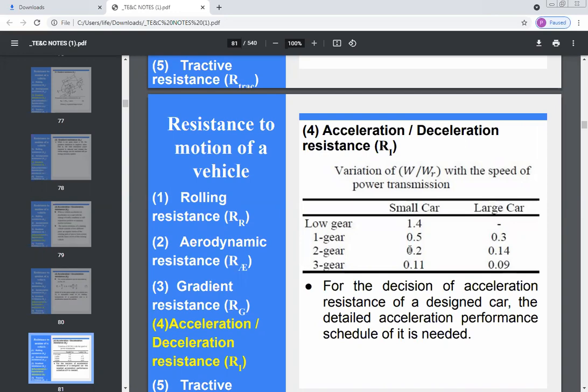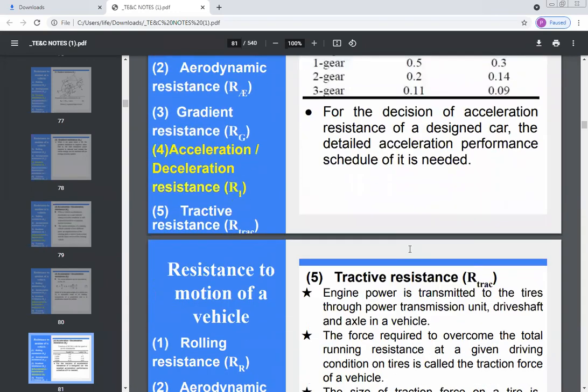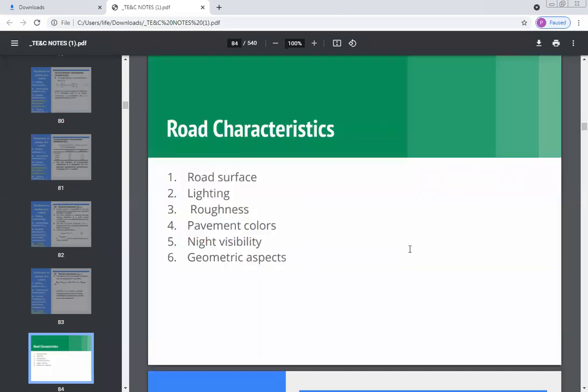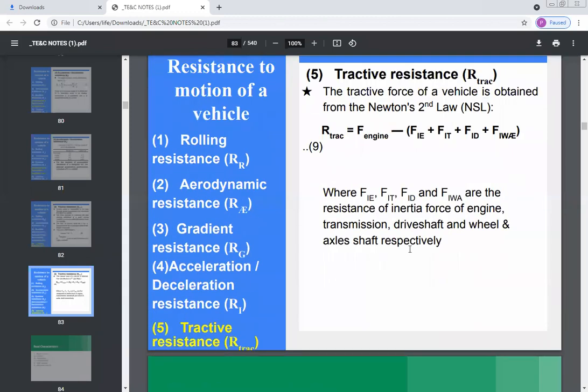Now in the next lecture, we will discuss the last resistance, that is tractive resistance. Okay, it is a quite small point, so we will finish it.